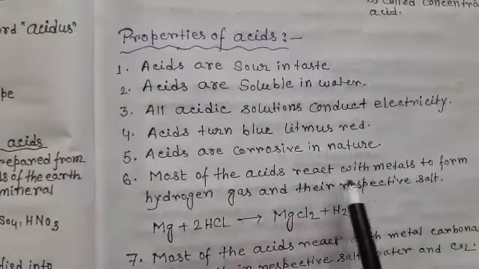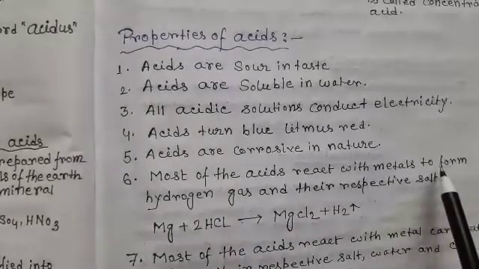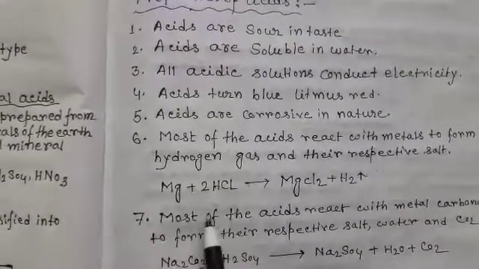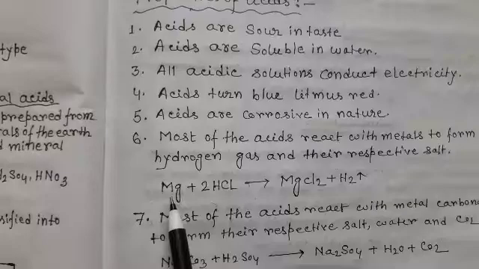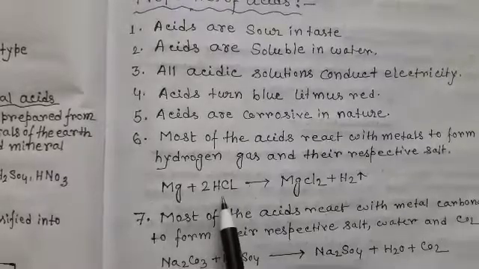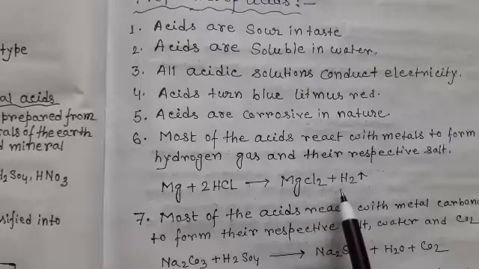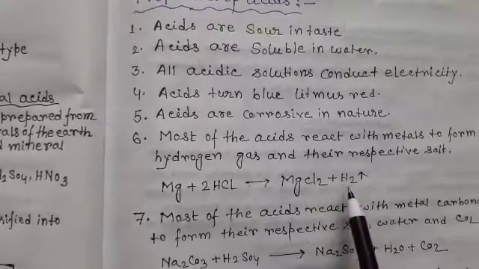Most of the acids react with metals to form hydrogen gas and their respective salt. Here one example is given: magnesium, that is a metal. Magnesium reacts with hydrochloric acid, it forms a salt, that is magnesium chloride, and also hydrogen gas, that is H2.